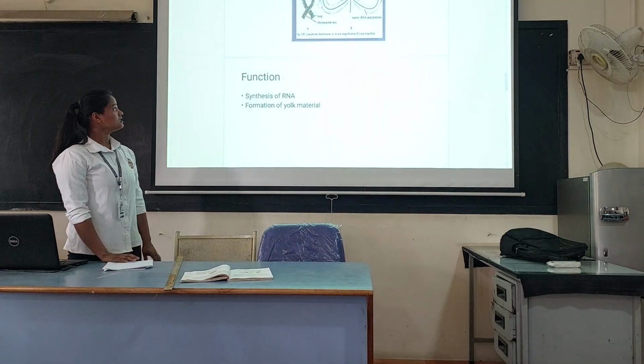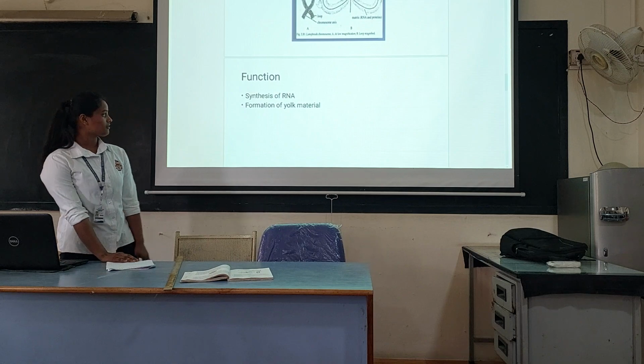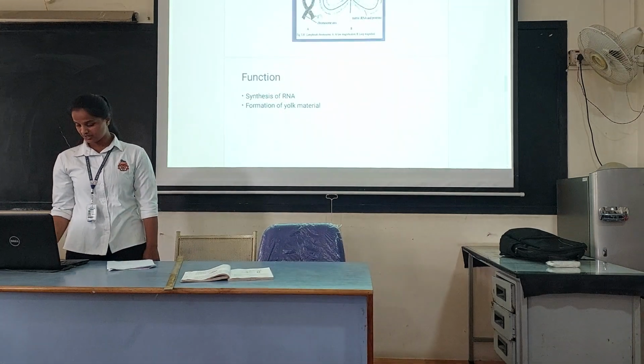Then move on to the function. The lampbrush chromosome helps in synthesis of RNA and also formation of yolk material.